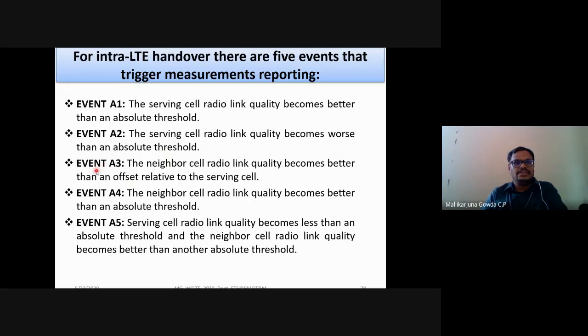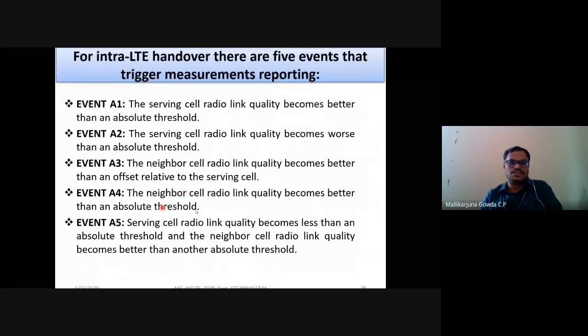Then event A3 will be triggered when the neighboring cell radio link quality becomes better than an offset relative to the serving cell. Then event A4 will be triggered when the neighboring cell radio link quality becomes better than an absolute threshold value. So the difference between A3 and A4 is that A3 is about the neighboring cell becoming better than an offset relative to the serving cell, while event A4 is triggered when the neighboring cell becomes better than an absolute threshold value.